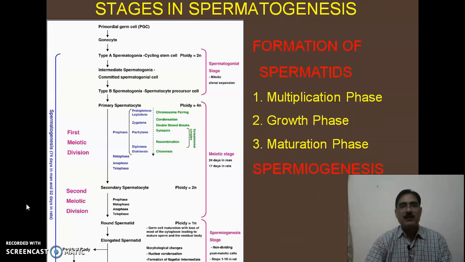So the different stages in spermatogenesis can be divided into 3 phases. First, the multiplication phase or the proliferation phase. The second one is the growth phase. The third one is the maturation phase.